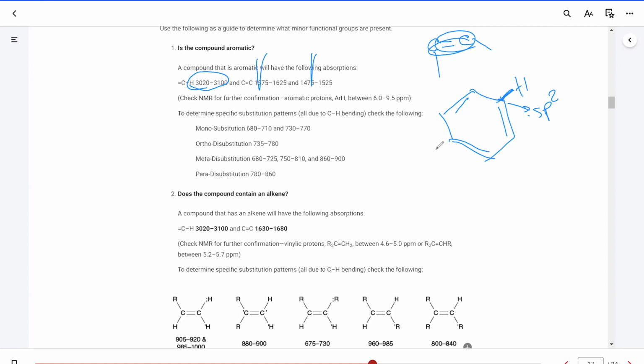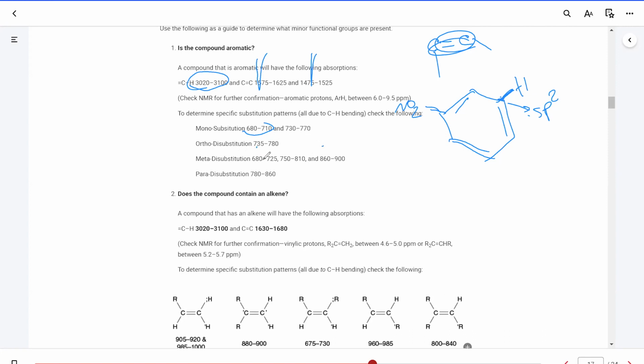If your aromatic compound is substituted, meaning there is a group attached to it, let's say an NO2 group, then additional signals appear. If it's mono substituted, another signal is going to show around 700. If it's ortho disubstituted, it would be around 750.